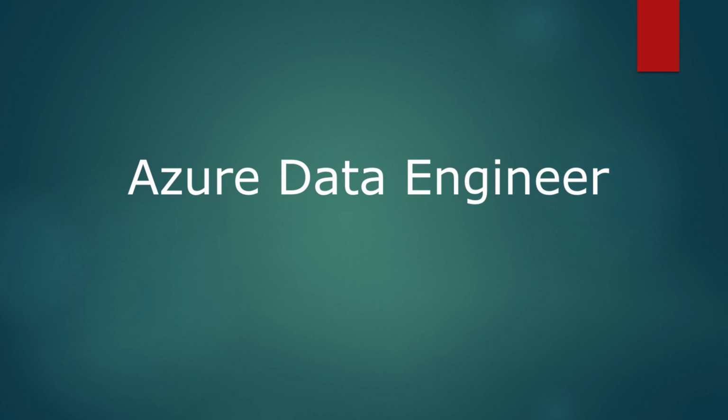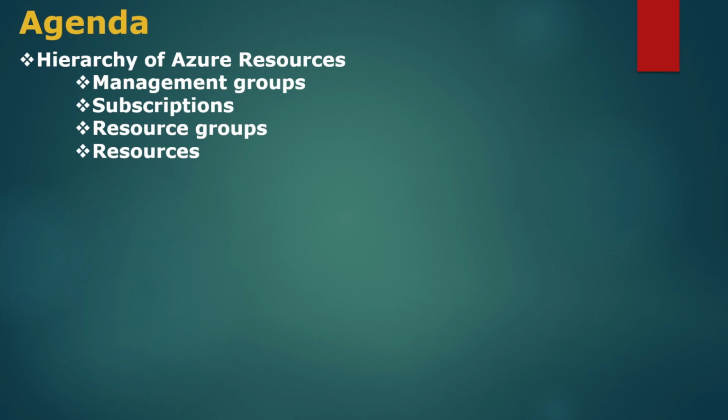In this session, I'll be discussing the hierarchy of Azure resources. Well, the hierarchy of Azure resources is also called levels of management scope. So we have four levels of management scope. First one is management groups. Under management groups, we have subscriptions. Under subscriptions, we have resource groups. Under resource groups, we have resources.